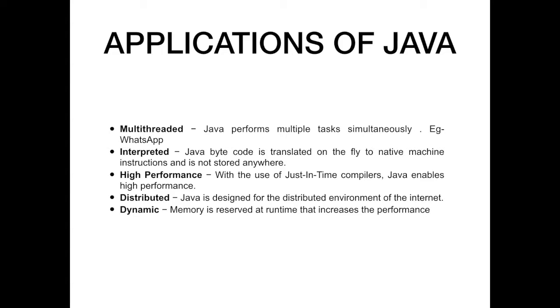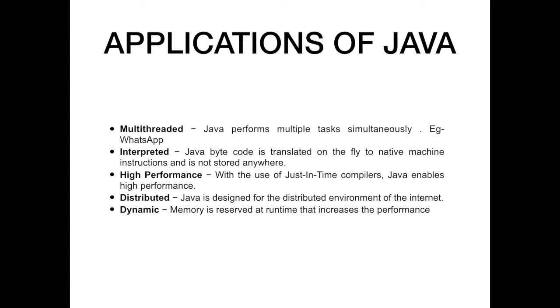First is multi-threaded. Java performs multiple tasks simultaneously. For example, take an example of WhatsApp. At the same time, we are also receiving the messages as well as sending the messages. So that is multi-threaded. We are performing two tasks simultaneously.